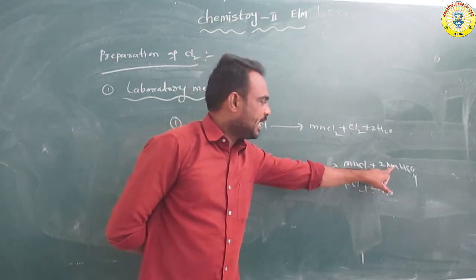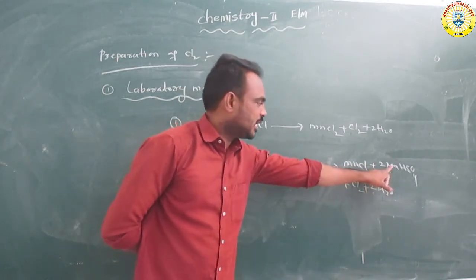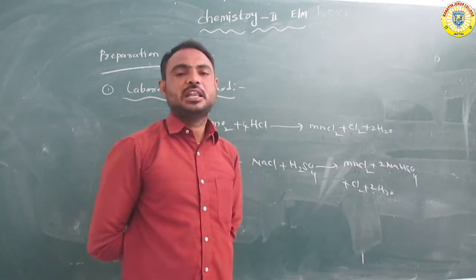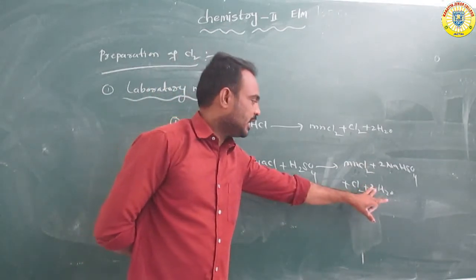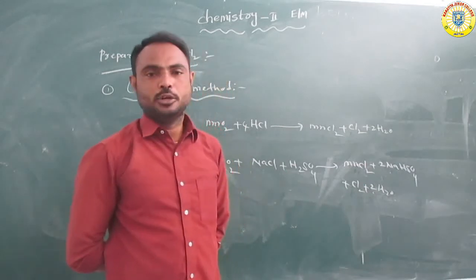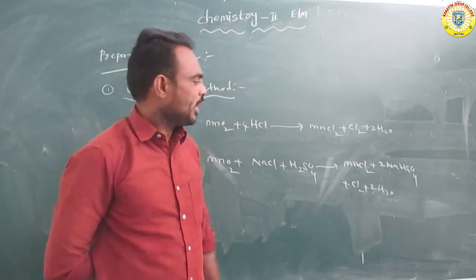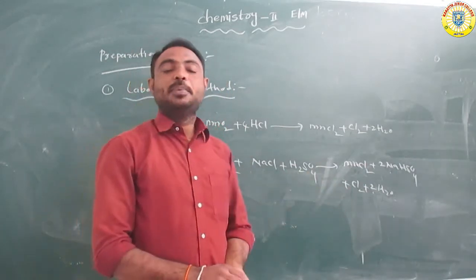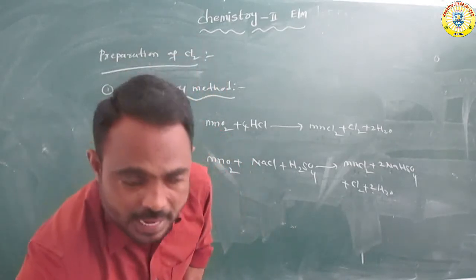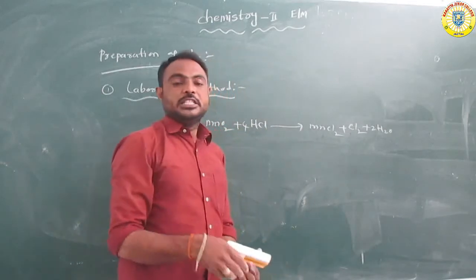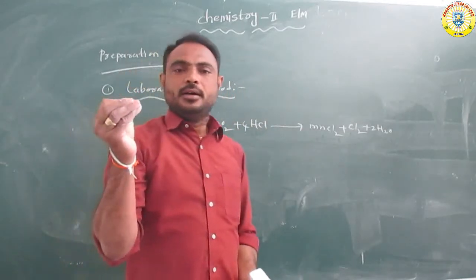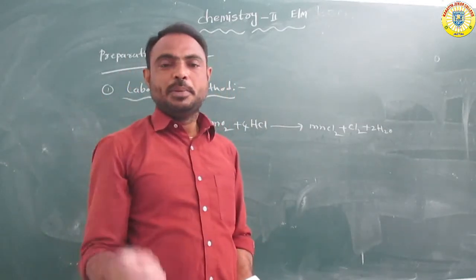Next NaHSO4, sodium hydrogen sulfate. Next further chlorine gas, next water molecules. So it is a preparation of chlorine gas. Overall, it is a very important preparation of chlorine.